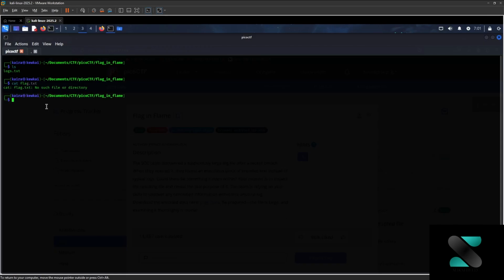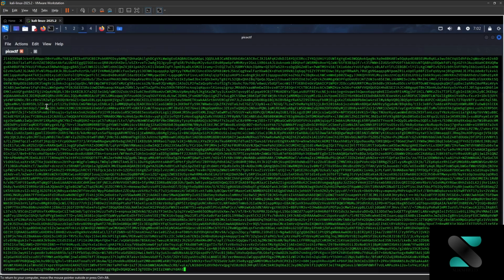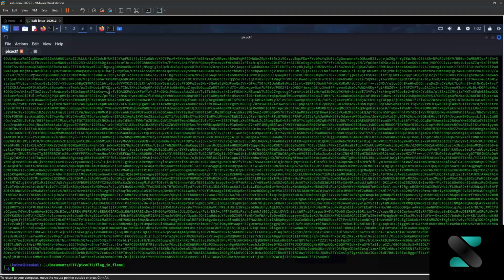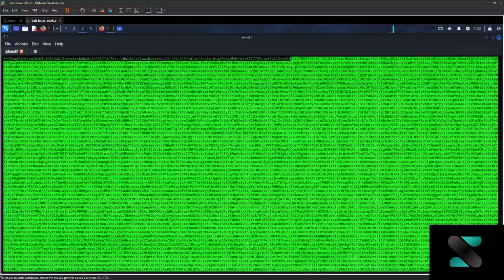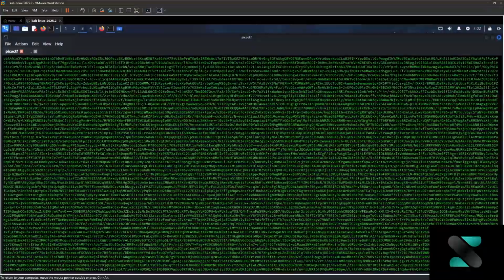No such file. Oh, I'm doing cat flag.txt. Okay, so this is the file. Now you can see how huge this file is. This is very difficult to understand.